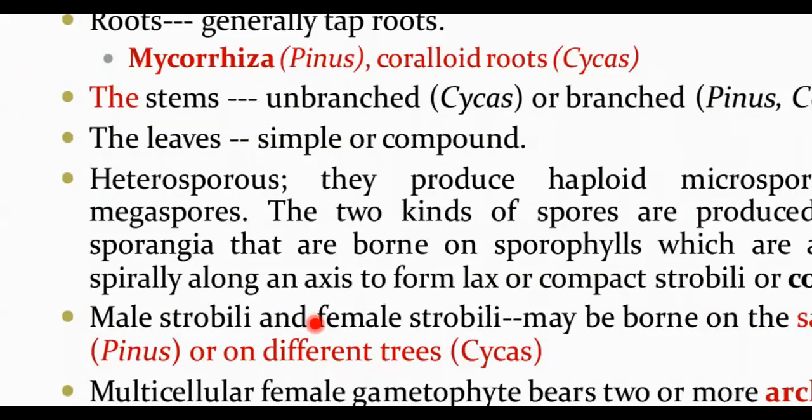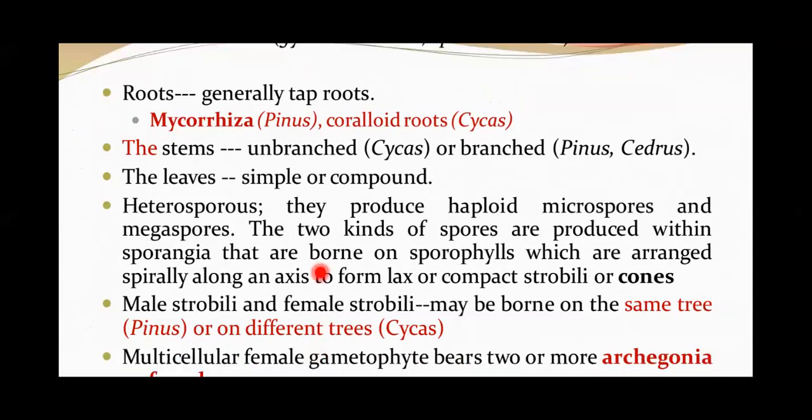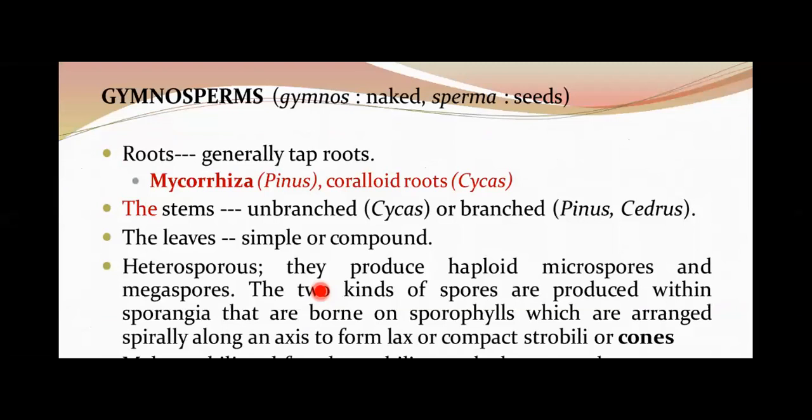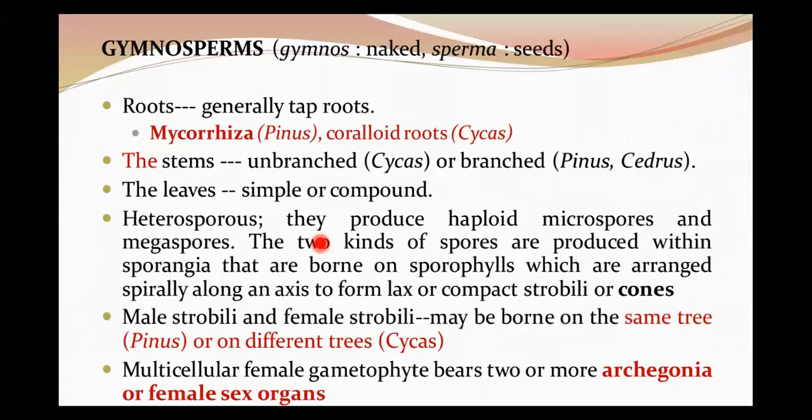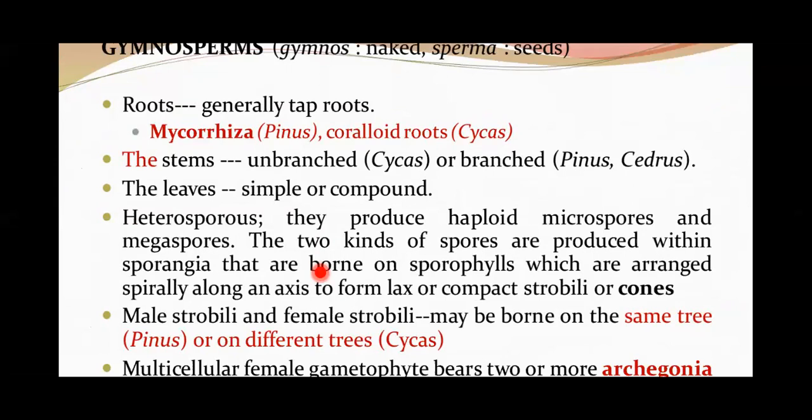So now we'll come quickly to the group that is gymnosperms. What are these gymnosperms? Gymnosperms are generally considered naked seeded plants, because the seed is not covered. They have some basic characters: roots are generally tap roots, and they show the presence of mycorrhizae, that is, symbiotic association with fungi. The roots can also be coralloid, as in Cycas. Coralloid roots show association with blue-green algae, cyanobacteria, for nitrogen fixation. In Pinus, fungi are there.